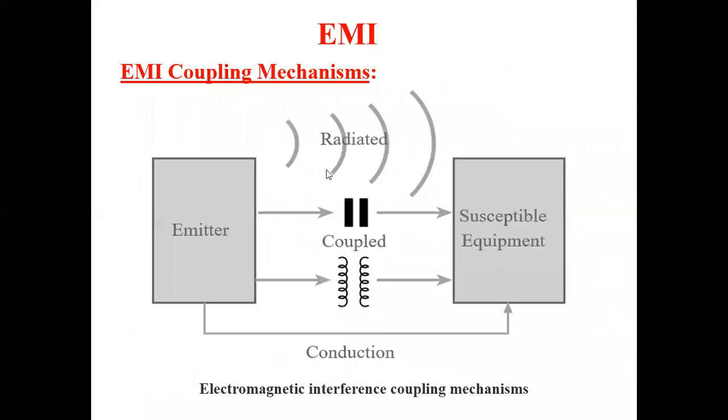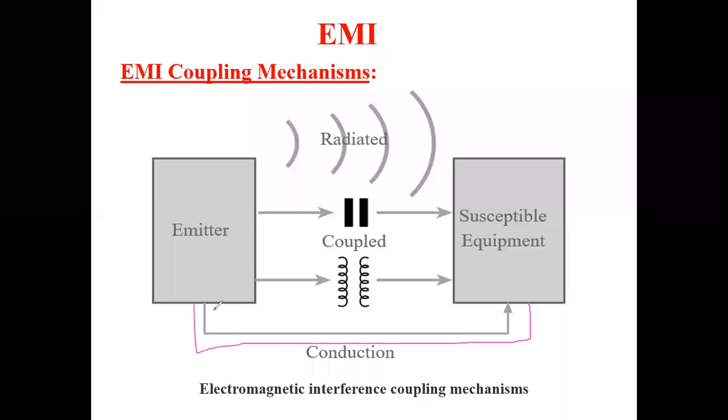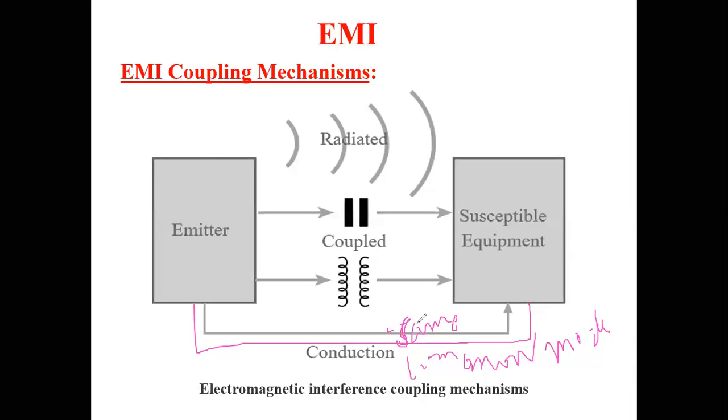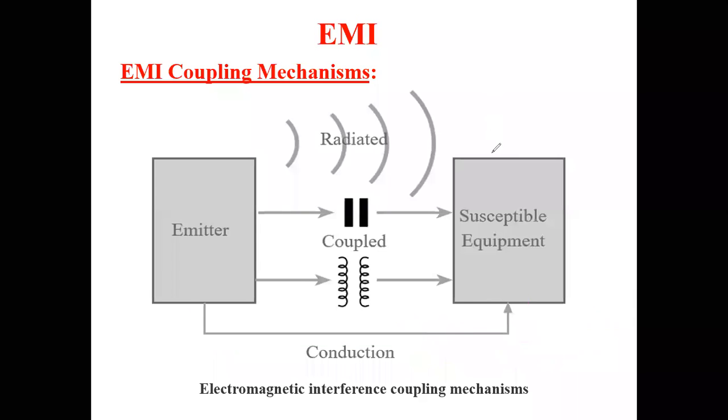For example, this is the conduction. If there is another line also, we have two lines. In the two lines, the phase of noise is the same, and that is why it is called common mode. Coming to the differential mode, the noise is of different phase. Therefore, it refers to nothing but the differential mode.